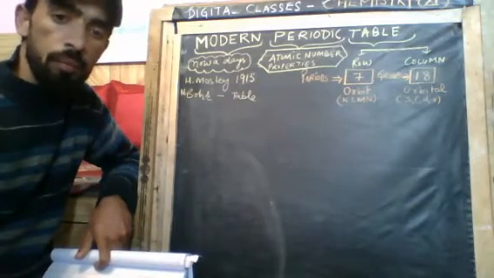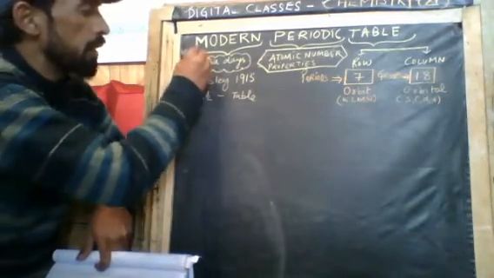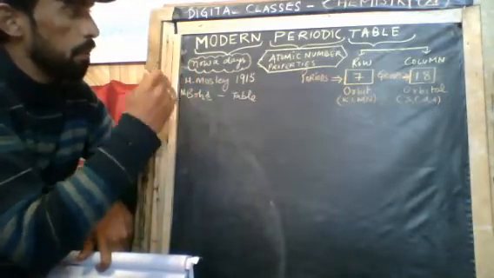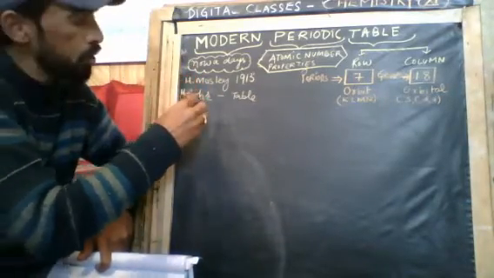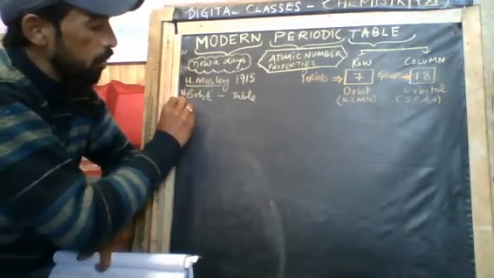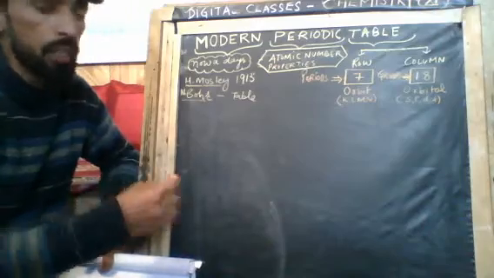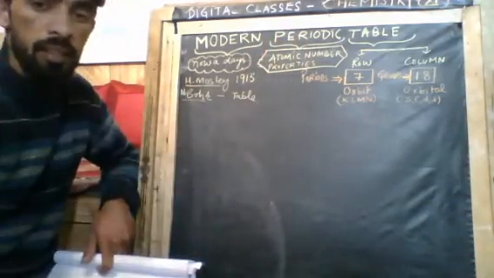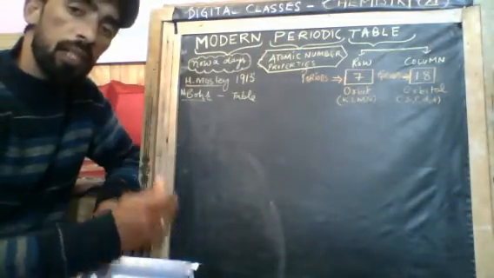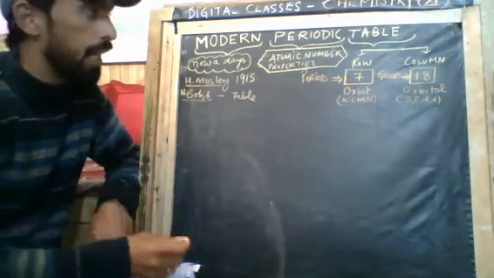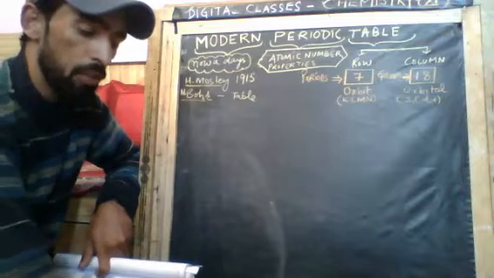So basically, what is the modern periodic table? It is the table which we are using nowadays, and it is made up by the contribution of two scientists, Moseley and Niels Bohr. The main contribution of Henry Moseley is the periodic classification here. All the previous periodic tables we have studied were on the basis of atomic mass, and this is the periodic table which is on the basis of atomic number only.